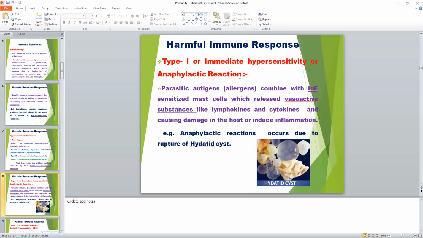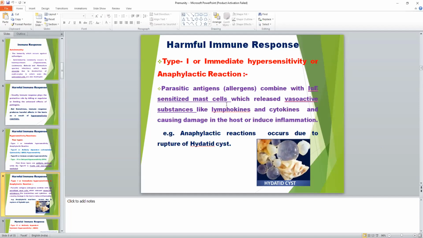So type 1, immediate type hypersensitivity or anaphylactic reaction, means parasitic antigens or foreign antigen, that is allergen, first combine with immunoglobulin IgE on sensitized mast cells. Parasitic antigens means antigens present on the surface of the parasite.